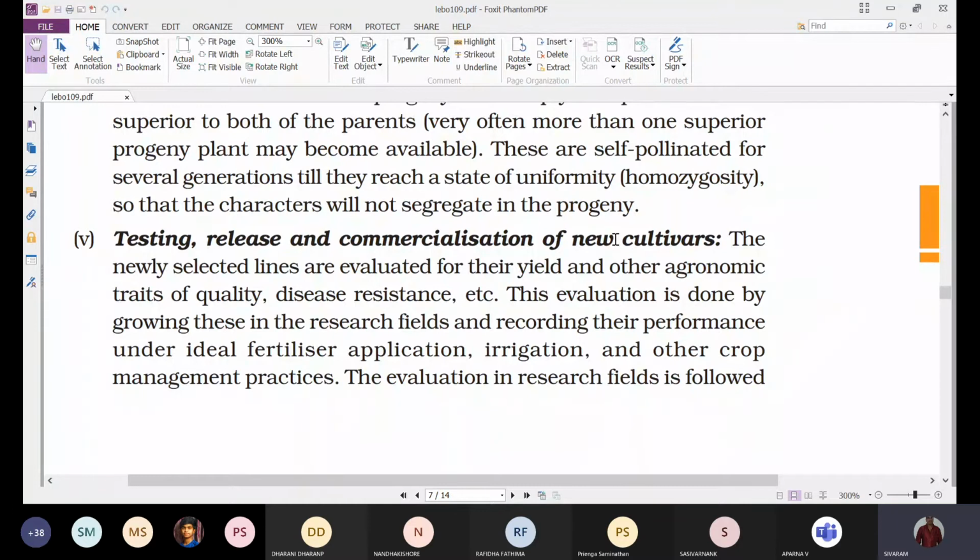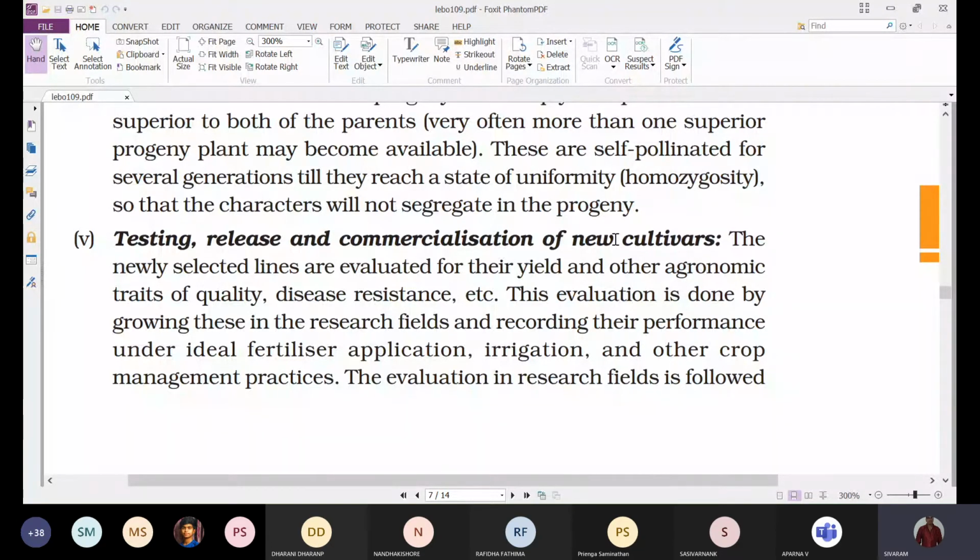In those research fields, all the conditions are provided at optimum level. The soil will be thoroughly tested, whether it has all the nutrients or not for the normal growth of those plant varieties. Proper irrigation, proper maintenance, and protection from insects and pests.